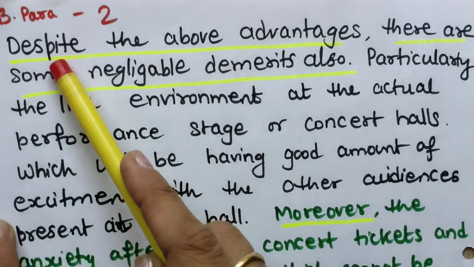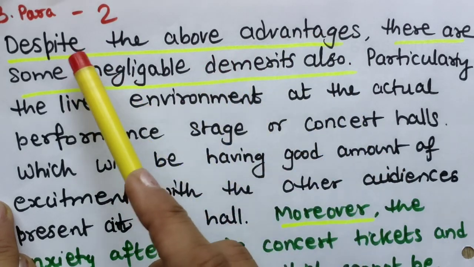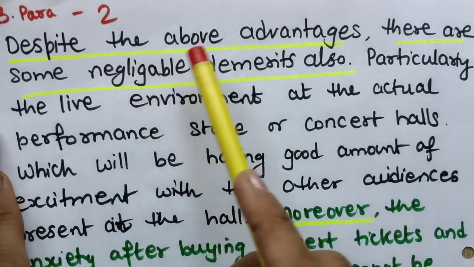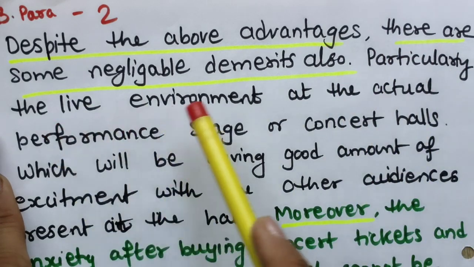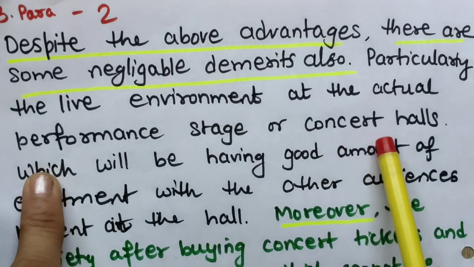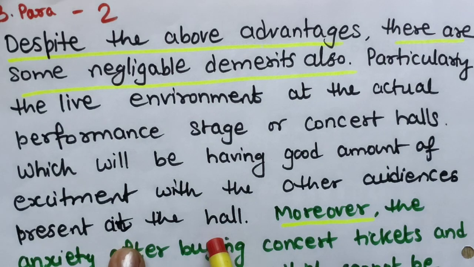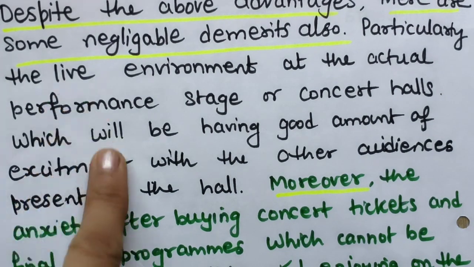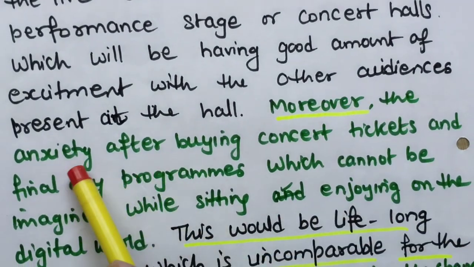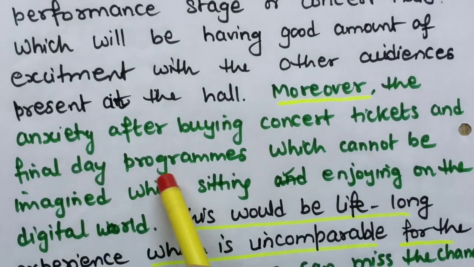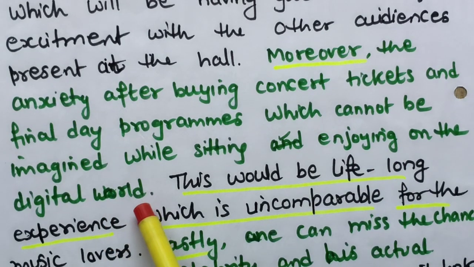Now coming to disadvantages. So how I have started, despite the above advantages. So this is also a ready-made line and a good line, you can use it. So this sentence structure is also important. Despite the above advantages, there are some negligible demerits also. Particularly the live environment at the actual performance stage or concert halls, which will have a good amount of excitement with the other audiences present at the hall. Okay, so the first thing I have just described, you will miss the environment, and next, second, moreover the anxiety after buying concert tickets and final day programs, which cannot be imagined while sitting and enjoying in the digital world, okay.